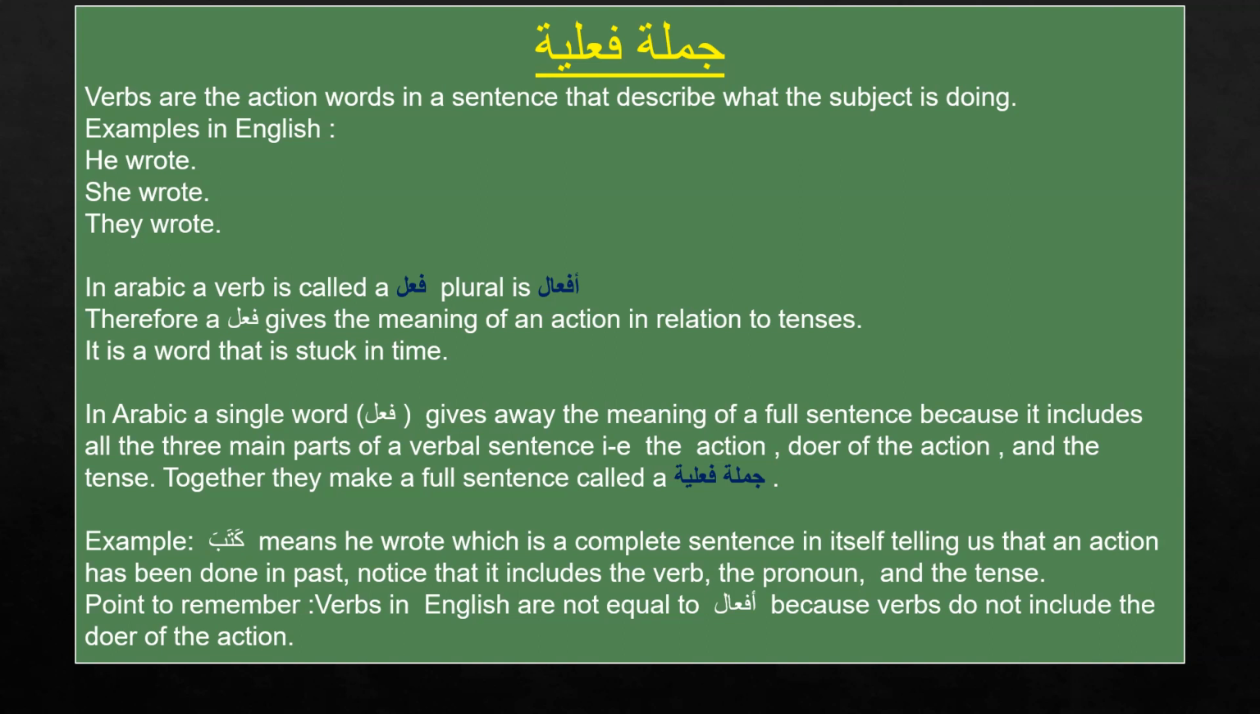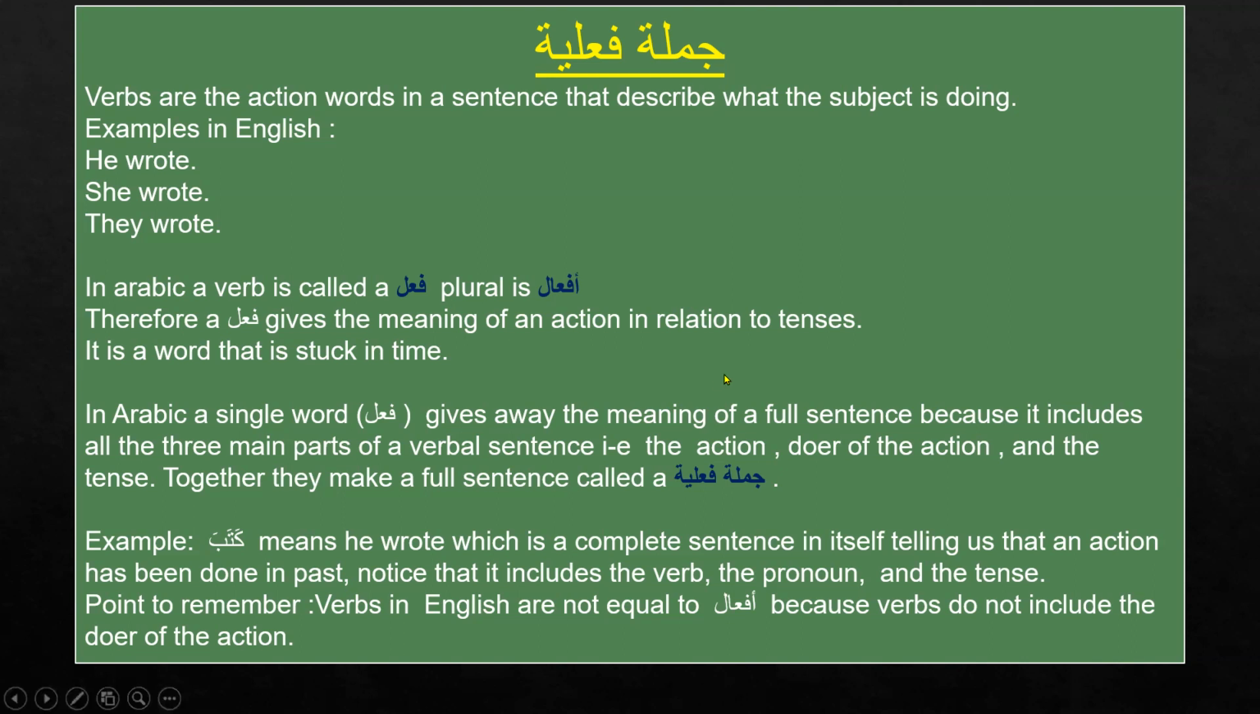So we have verbs in English. We already know about verbs. Verbs are the action words in a sentence. In any language, action words are verbs. Those verbs are action words in a sentence that describe what the subject is doing. So in English, here are some examples: he wrote, she wrote, they wrote.